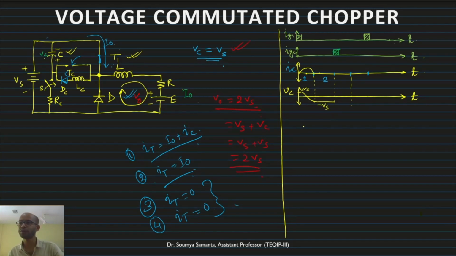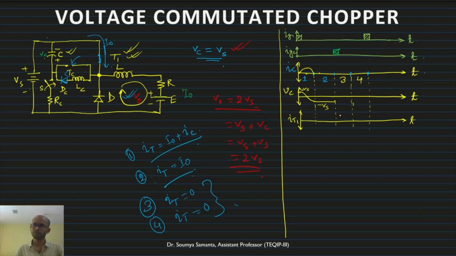Now during this time, let us understand what will happen to IT1, the current through the thyristor T1. I have already mentioned IT1 here; let me draw it here. This is mode 3 and mode 4. Now in mode 1, what is this current? Suppose this is the load current I naught, and in addition this is the IC. IC is this one, so we'll add them up.